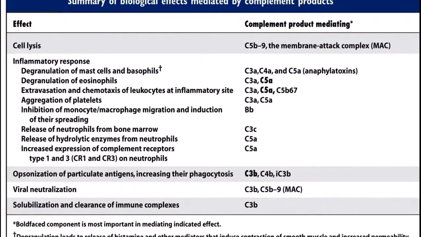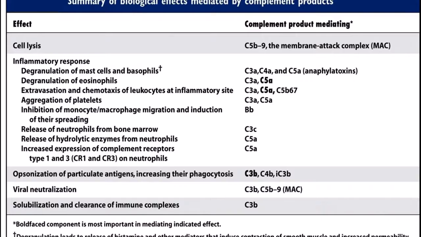We have inflammatory responses like degranulation of mast cells and basophils, degranulation of eosinophils, chemotaxis of leukocytes, aggregation of platelets, inhibition of monocytes and induction of their spreading, release of neutrophils from bone marrow, release of hydrolytic enzymes from neutrophils, and increased expression of complement receptors. So these are the proteins which mostly help in such an inflammatory response.